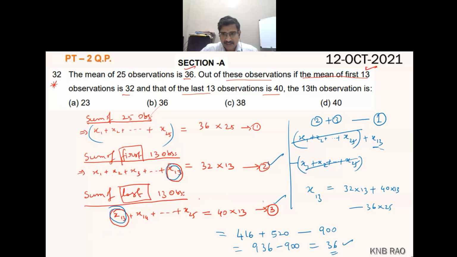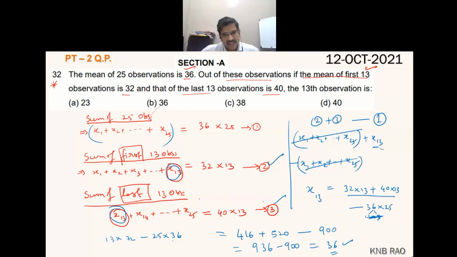Another method: 32 into 13 plus 40 into 13 minus 36 into 25. Here I will split this. 12 threes are, sir, you are right. Anyway, here we can take 13 common. 72 multiplied by 13 minus 32 minus 25 into 36.